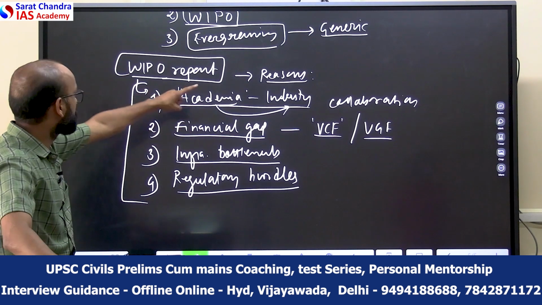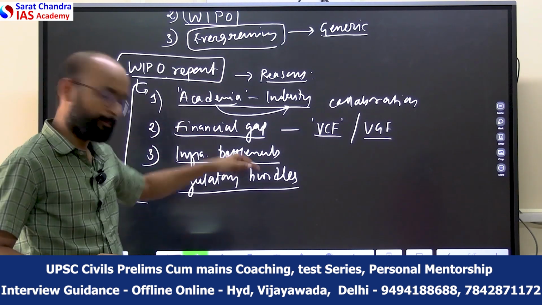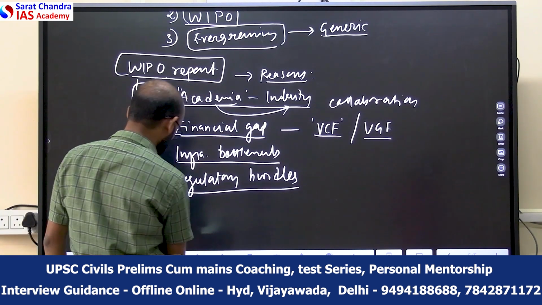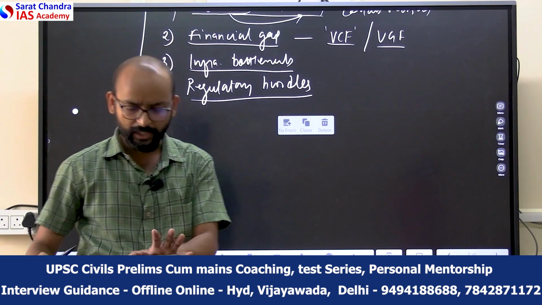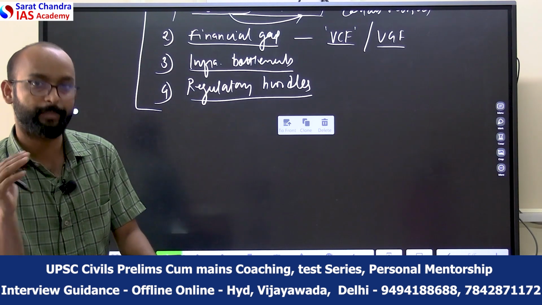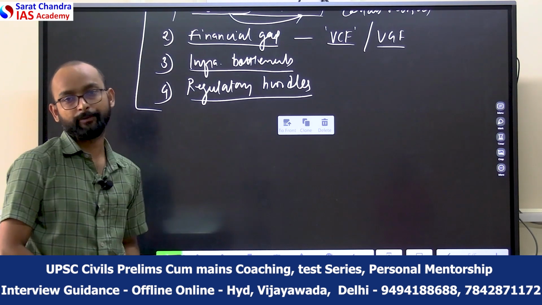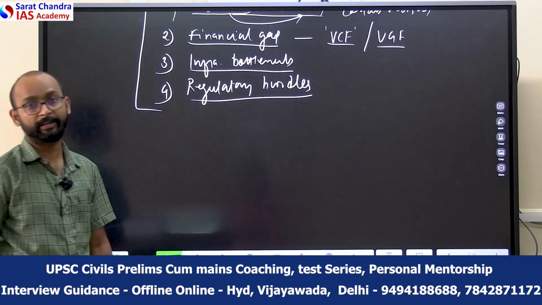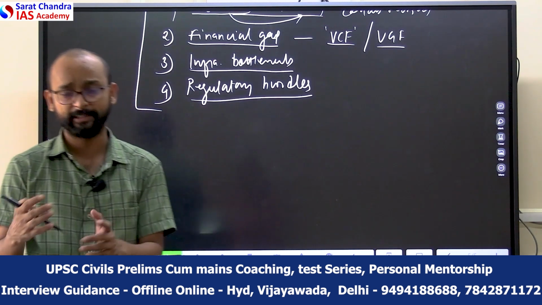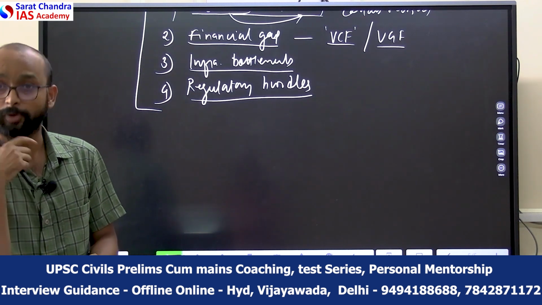At the end, since you are talking about challenges and issues, it is always advisable to give some way forward, or if you are writing the conclusion, it should be a way forward based conclusion. In the way forward, you can talk about the National Intellectual Property Rights Policy 2016.